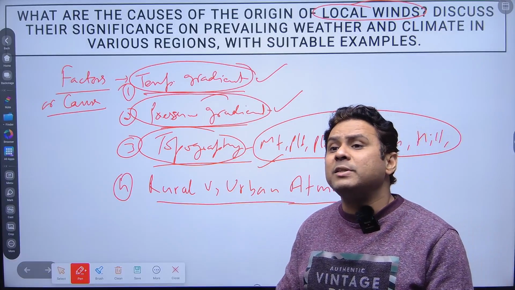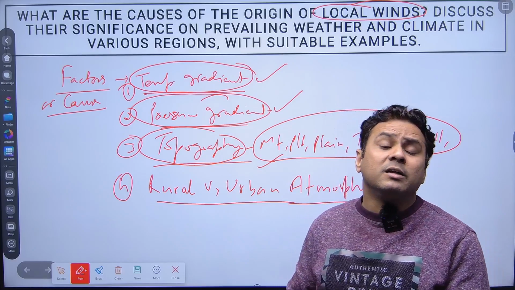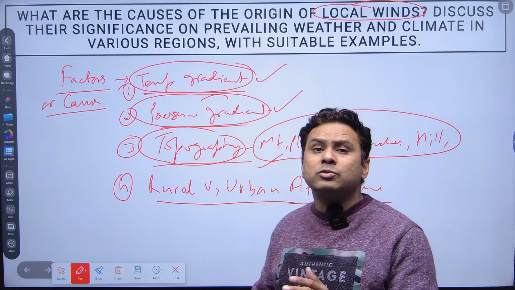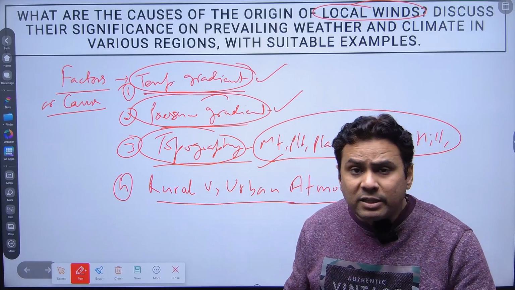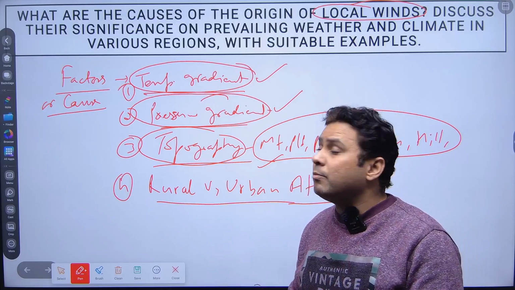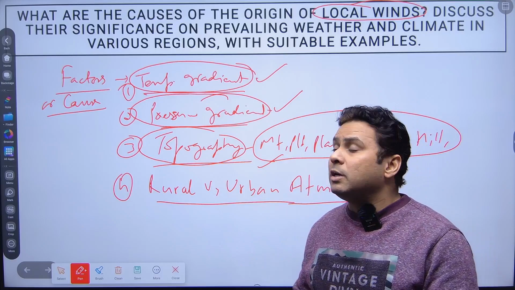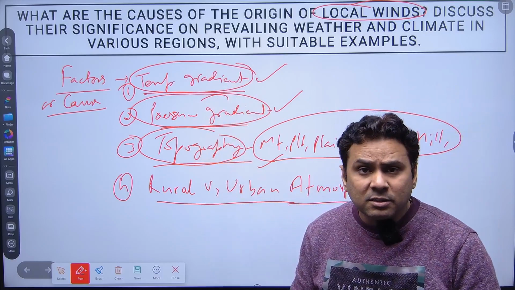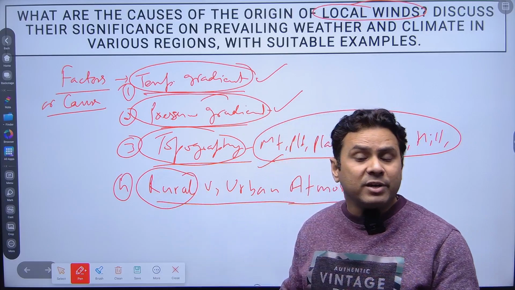They are confined to trees and grasses, and to houses which are not tall. So in this way, you will not find much developmental area. You will not find skyrise buildings. So the rural atmosphere will be different.